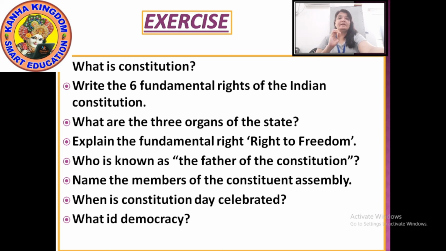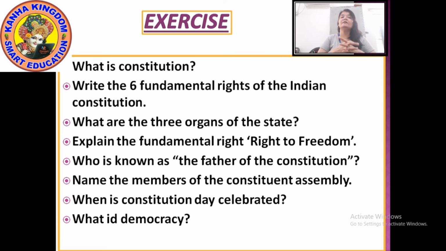Okay. Next, name the members of the Constituent Assembly. I had told you there are 7 members, right? Including Dr. Baba Saheb Ambedkar.